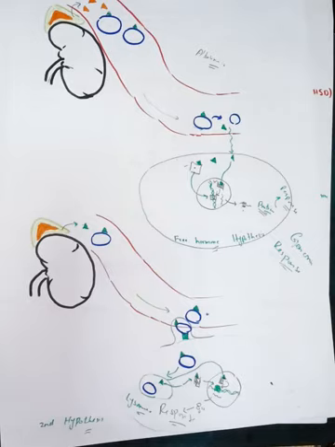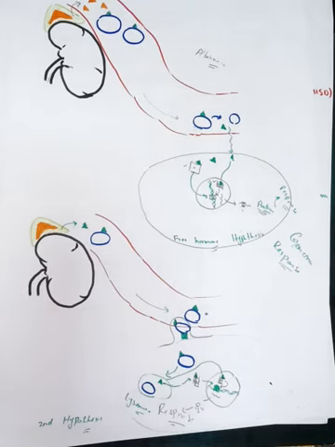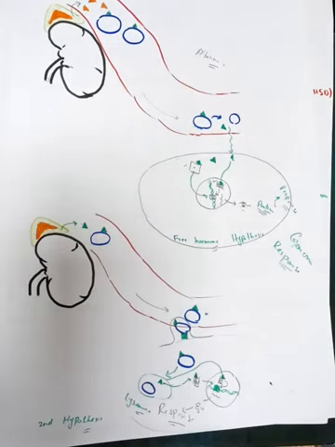There is another type of response that can be produced. For example, in the case of estrogen, some steroid hormones do have receptors present on the cell membrane.